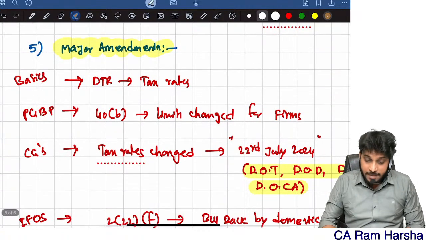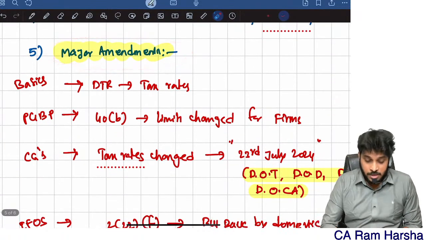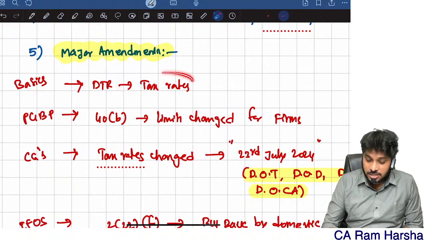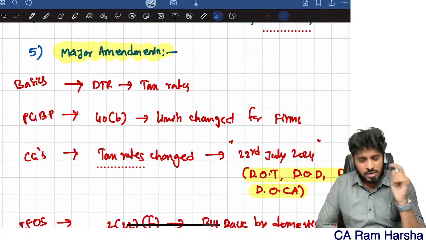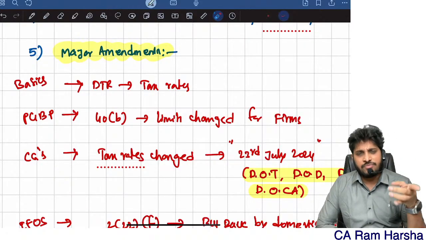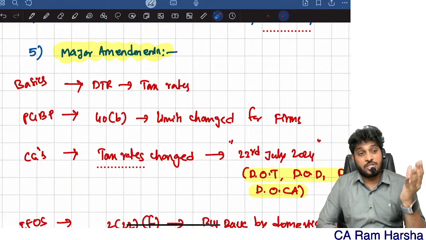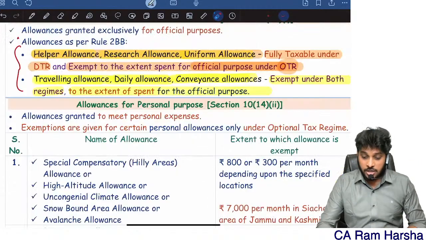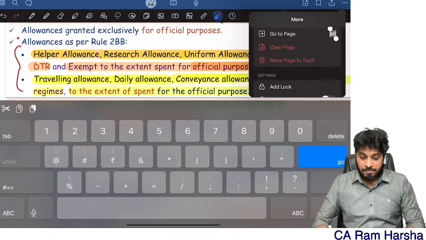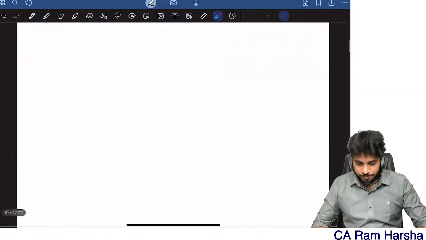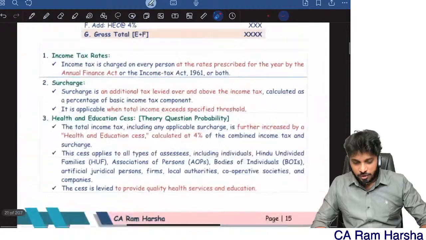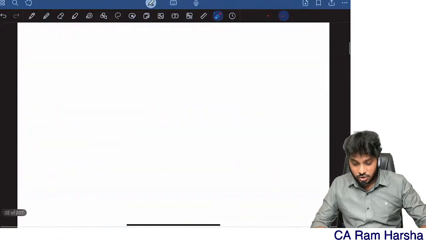Next, major amendments. What happened? Basics: under the default tax regime, tax rates have been changed. In the January exam, for previous year 23-24, assessment year 24-25, the tax rates were 0 to 3 lakh, 3 to 6 lakh, 6 to 9, 9 to 12, like that. But now, under the new default tax regime, the tax rates are different. I will show you.